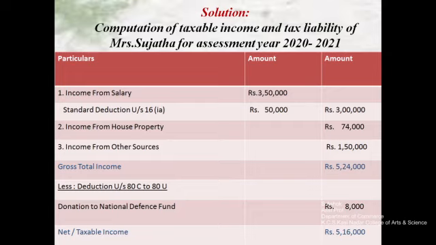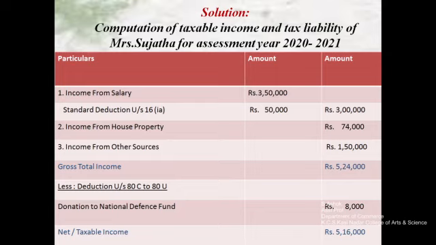After finding the gross total income, we have to deduct certain deductions under sections 80C to 80U, which are applicable for individual, HUF, company, AOP, BOI. She has also donated to the National Defence Fund, which is eligible for deduction under section 80G.